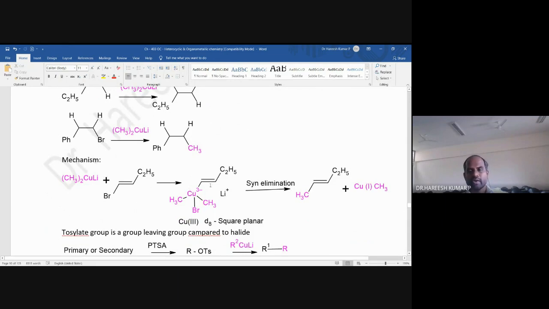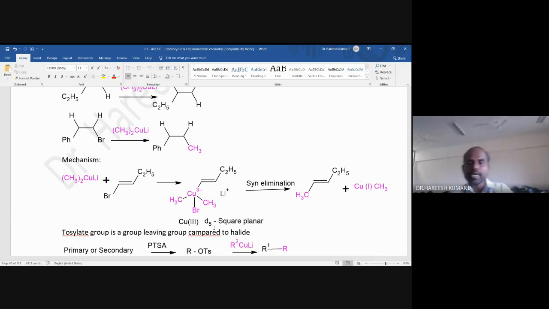There will be a bond formation. There will be a replacement of Br, and there will be a new bond formation between the copper and the sp2 carbon atom. Then at this stage, copper will have a +3 state, and it's also called a d8 configuration. More particularly, it is square planar, with a +3 state of the copper.